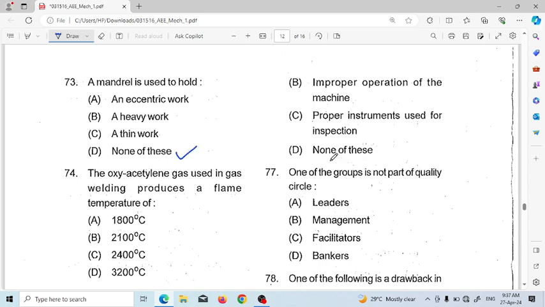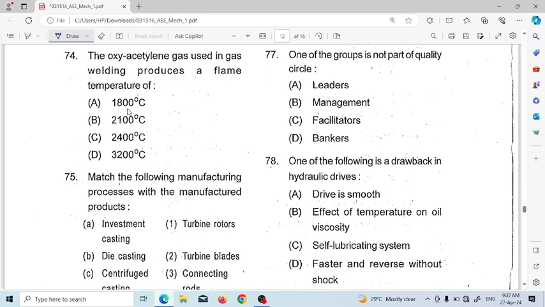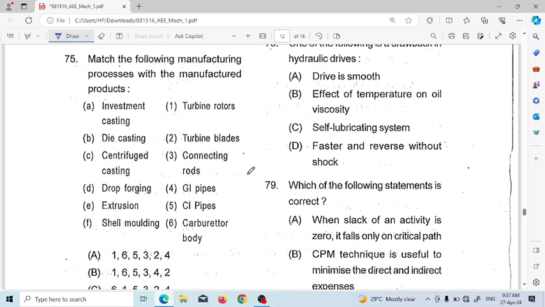Oxyacetylene gas is used in gas welding, produces a flame temperature of 1800 degree centigrade, 2100 degree centigrade, 2400 degree centigrade, 3200 degree centigrade. So oxyacetylene gas used in welding process has flame temperature 3200 degree centigrade. Next, match the following process with the manufacturing. Investment casting. So investment casting is used.